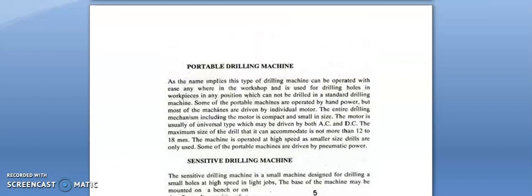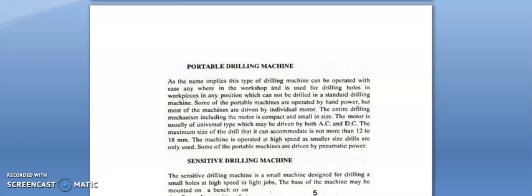First we will discuss the portable drilling machine. As the name implies, this type of drilling machine can be operated with ease anywhere in the workshop and is used for drilling holes in workpieces in any position which cannot be drilled in a standard drilling machine. Some of the portable machines are operated by hand power, but most of the machines are driven by an individual motor.